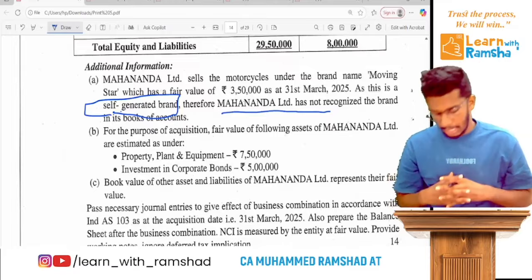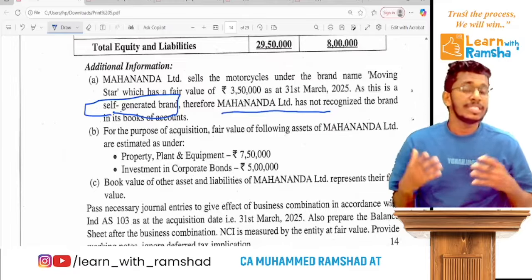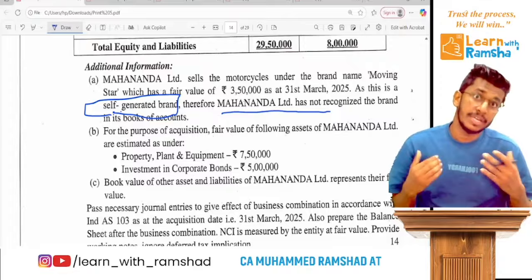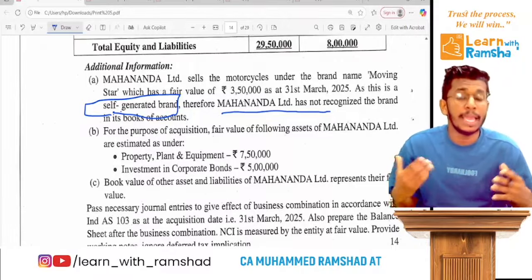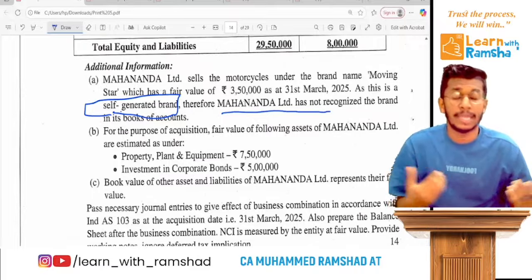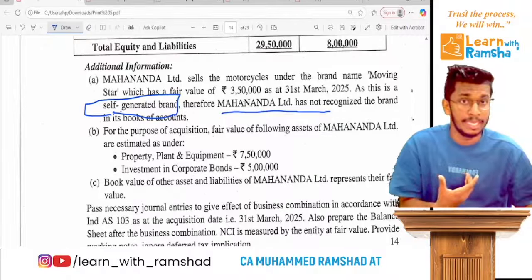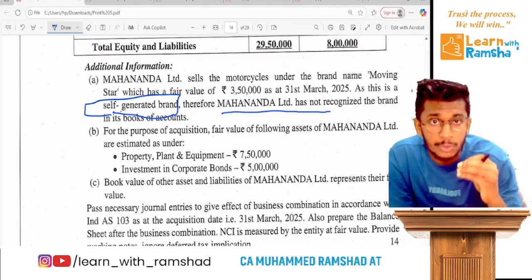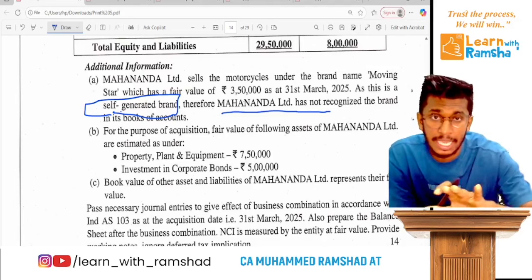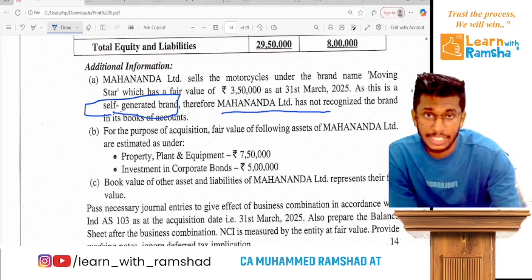You know that a self-generated goodwill or brand is never recognized in books, because it is not a transaction and the cost cannot be measured reliably as per Ind AS 38. So Mahananda actually has a real asset, but it is not taken into the balance sheet.